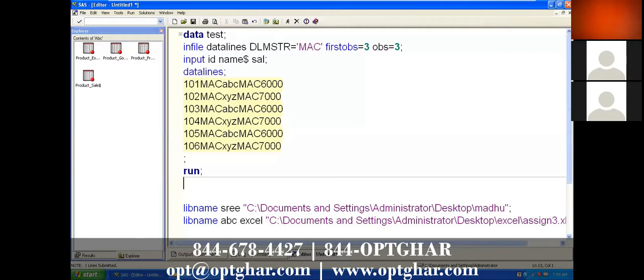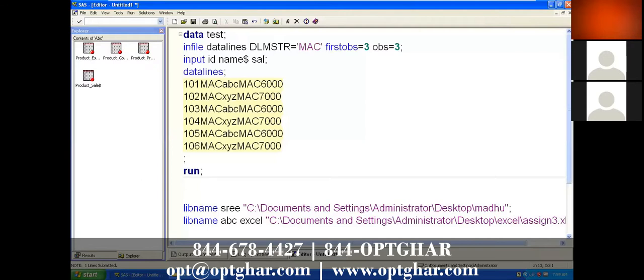So we need to give an instruction to the SAS system to overwrite that particular output. That instruction is the replace option, so the system understands that the file has to be overwritten. Otherwise you can give a new data set name, and in that case the replace option is not required. So that is about proc import.